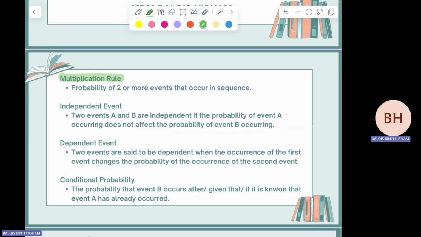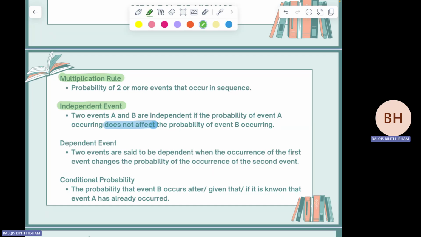Then the second one is independent event. What is independent event? Two events A and B are independent if the probability of event A occurring does not affect the probability of event B occurring. So the key word here is does not affect. Means that the second event is not affected by the first one. So that is independent event.